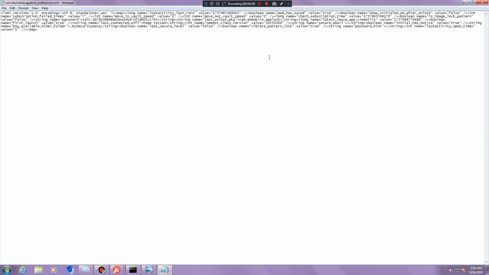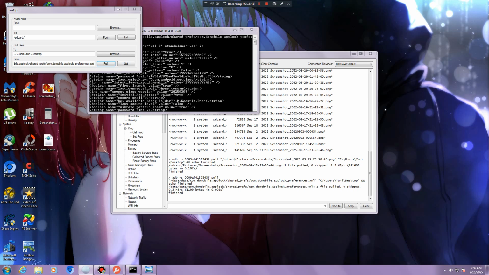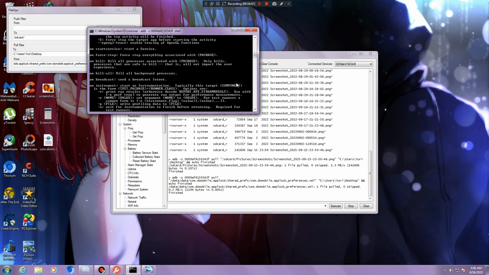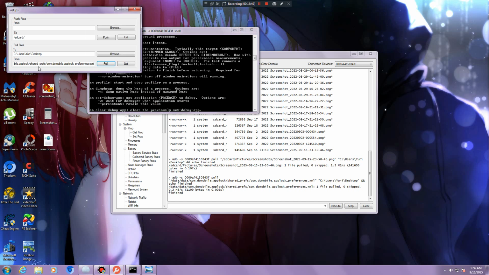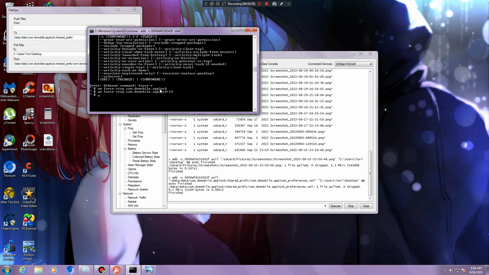And now I'm going to paste it and then save the file and then push the file back to the same folder where it belongs. So I'm pulling this right now and I'm going to pull the edited file and then open the app lock.